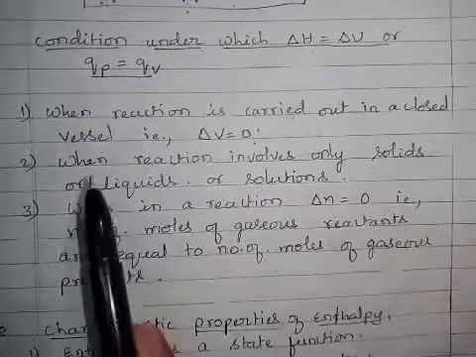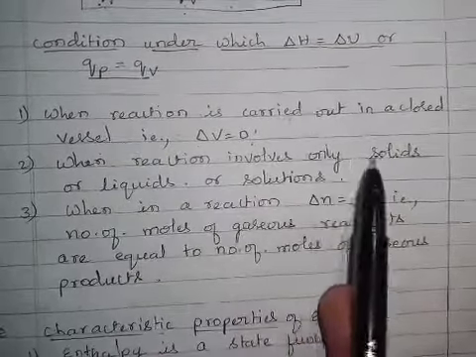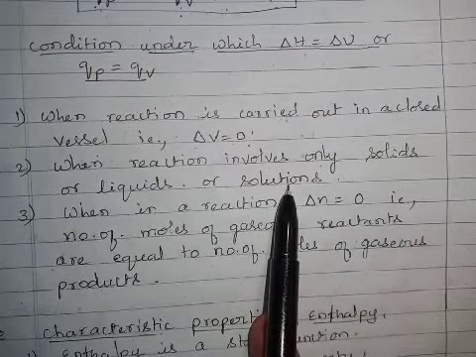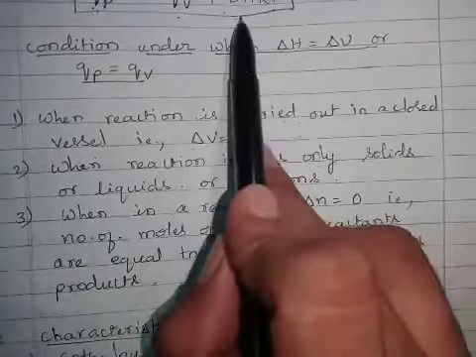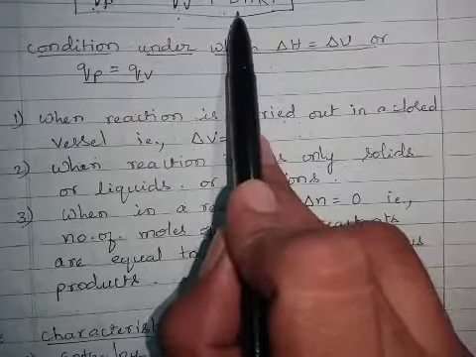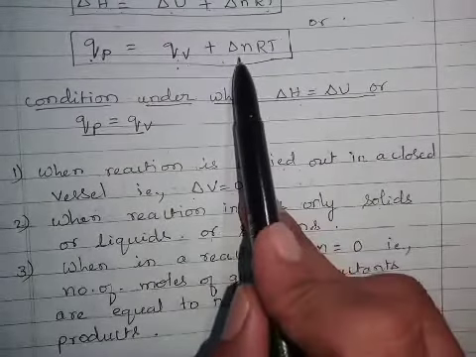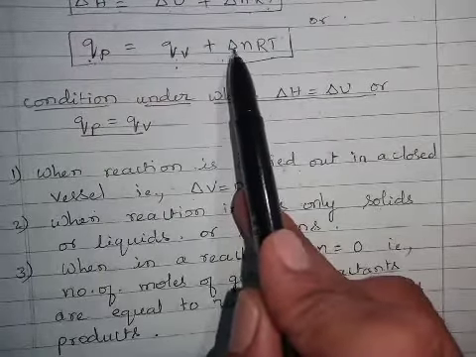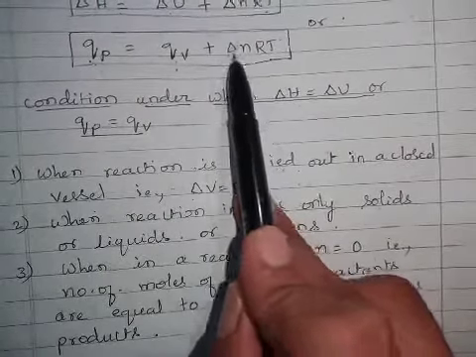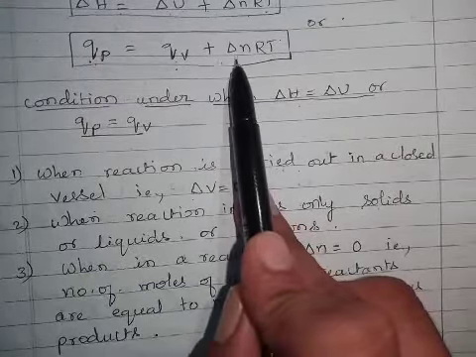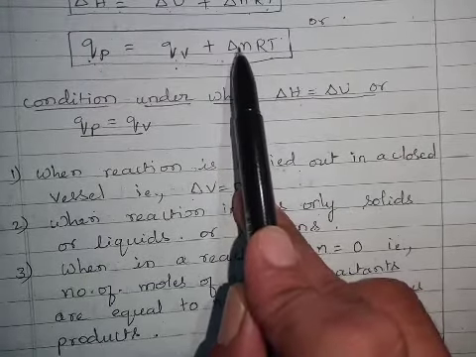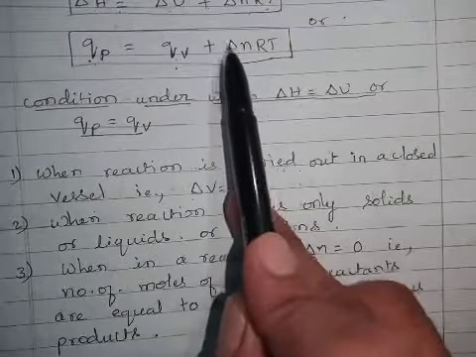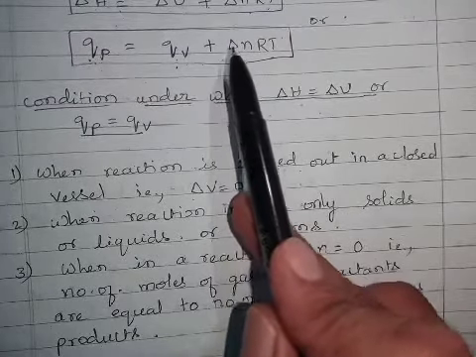Second condition, when the reaction involves only solids, liquids or solutions. This delta N refers only to the change in number of moles of gaseous reactants and products. What is the number of moles of gaseous reactants, and what is the number of moles of gaseous products?